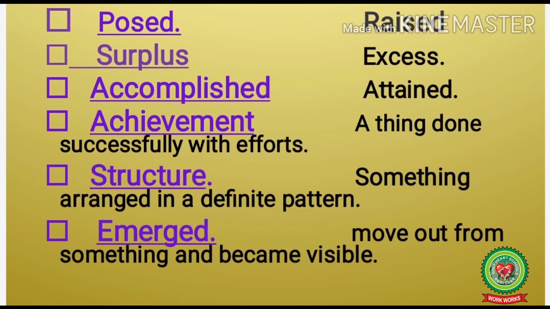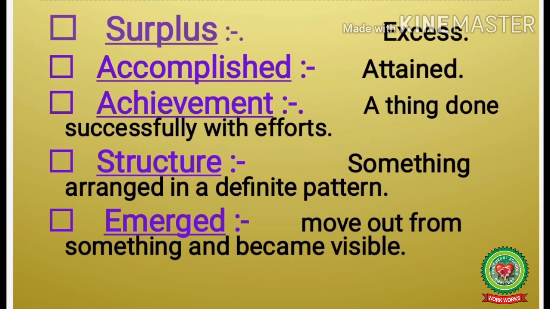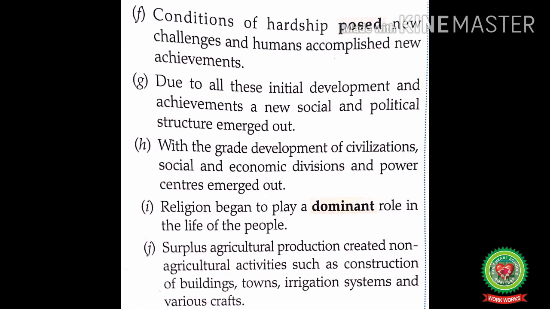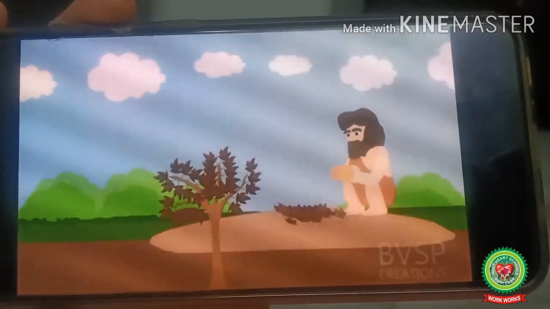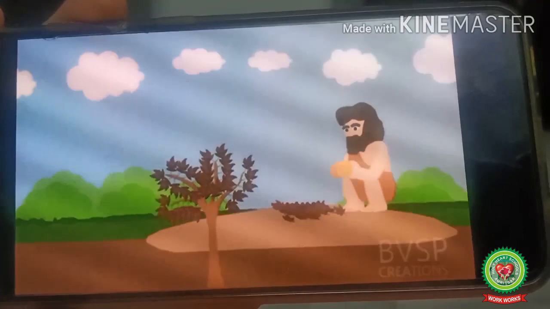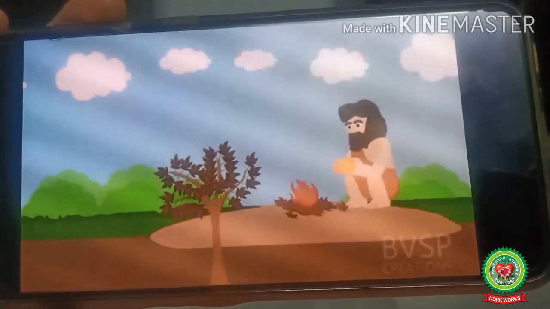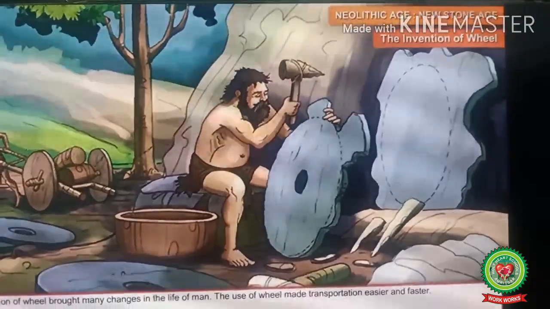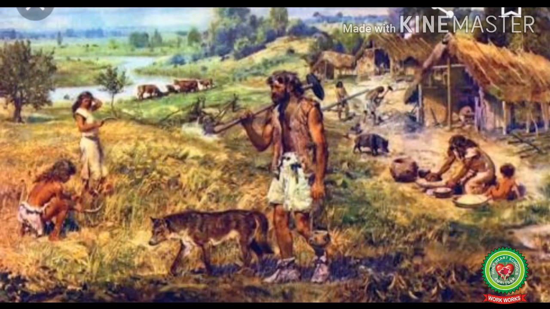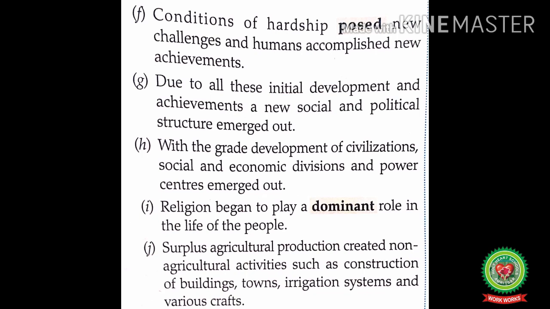Posed means raised, accomplished means attained, and achievement means a thing done successfully with effort. Hard conditions raised new challenges and humans attained new things successfully with effort. Men lived in such hard conditions and after that he successfully attained new things. So students, all the developments and achievements like the discovery of fire, invention of the wheel, introduction of agriculture, and development of writing led to the development of the River Valley civilizations.